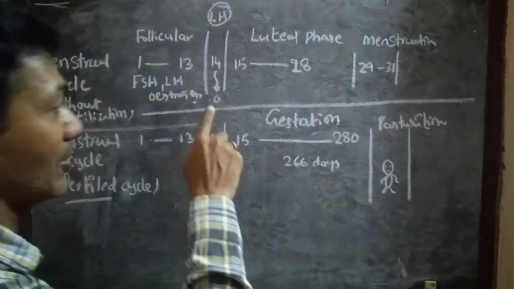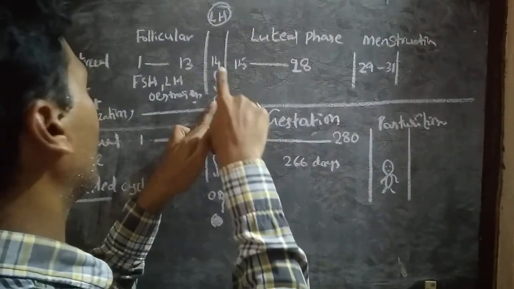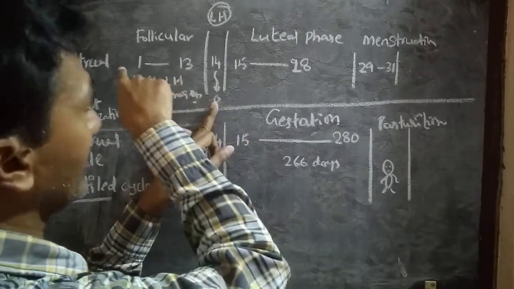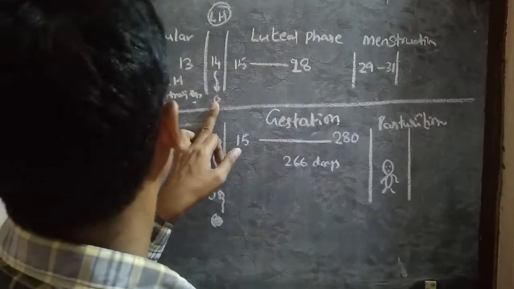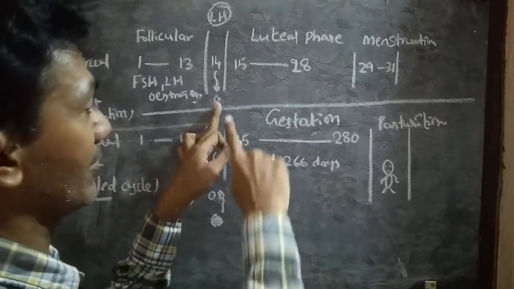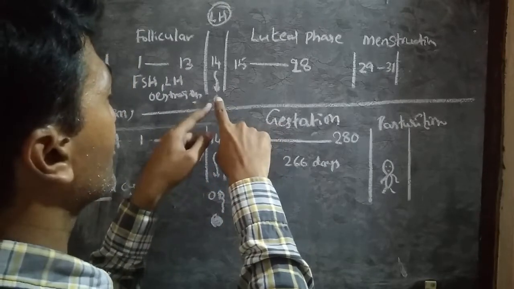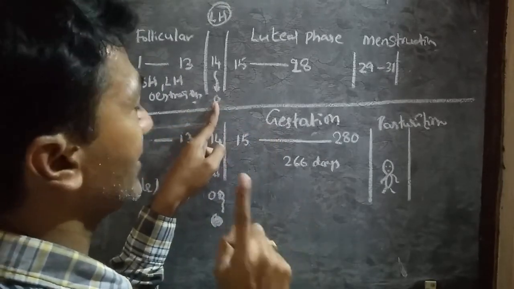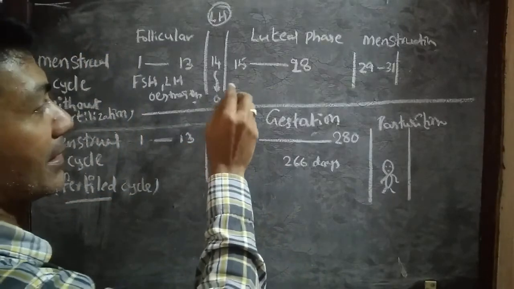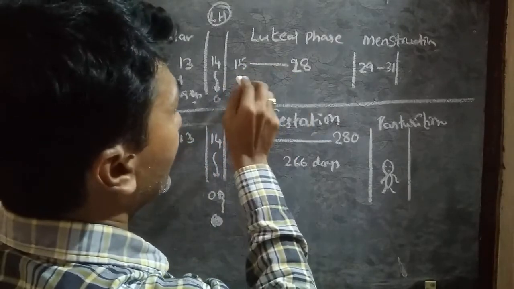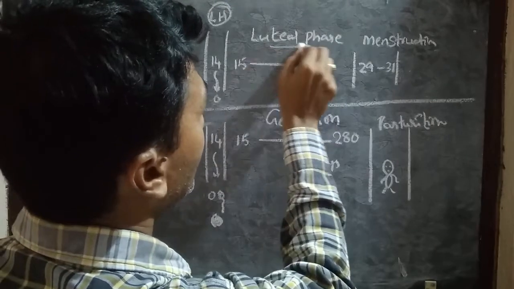Once the ovum is released, in a normal menstrual cycle, meaning without fertilization, its lifetime is 1 day, and it will die. The remaining phase, days 15 to 28, is known as the luteal phase.